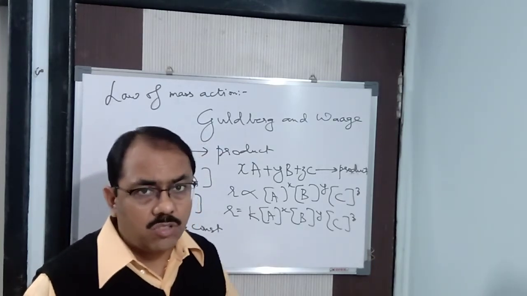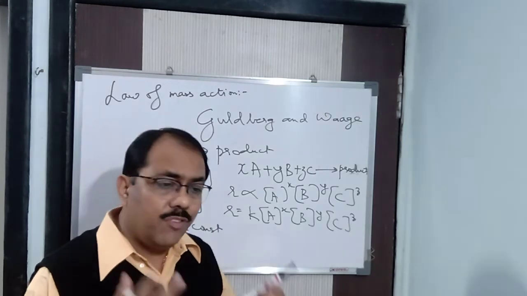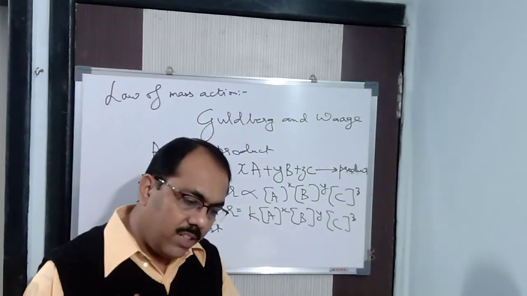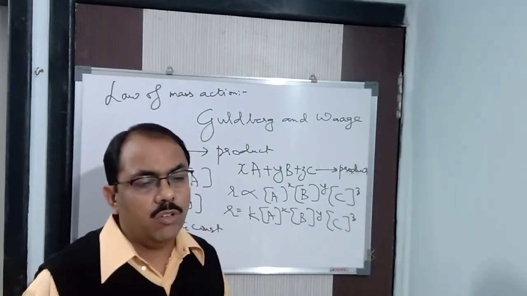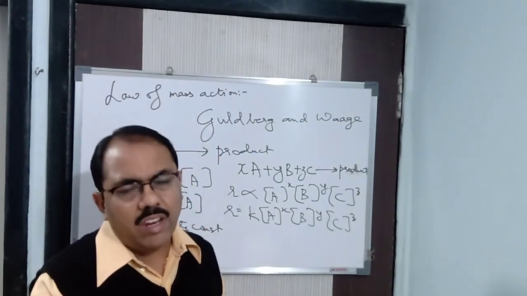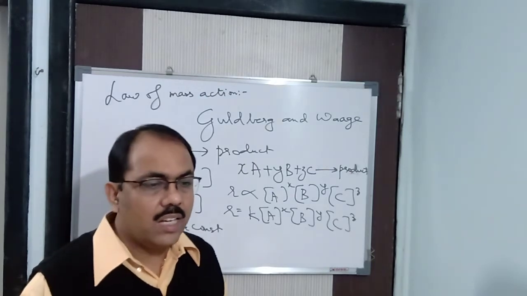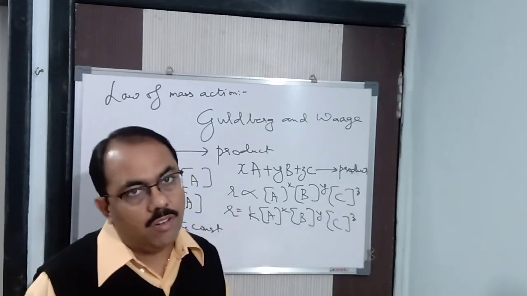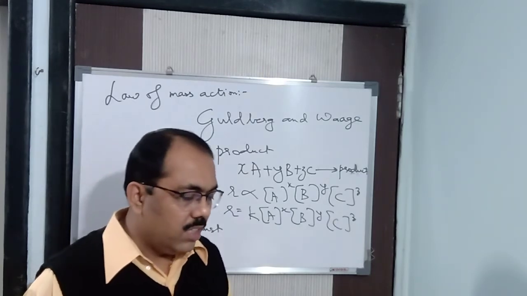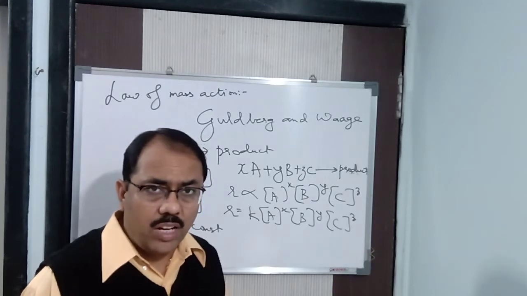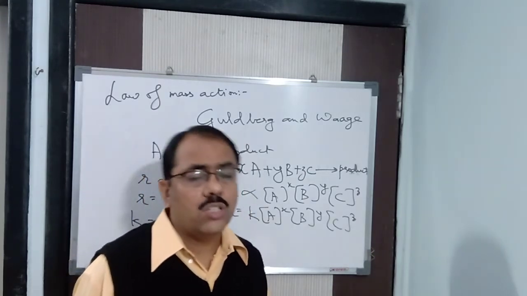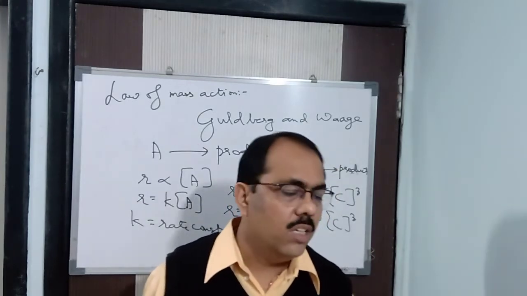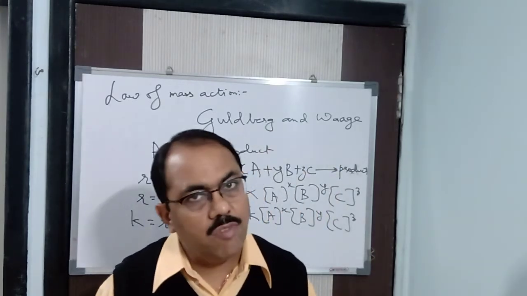How does it remain constant? That is what I am explaining. Before starting the reaction, there was some concentration of the solid. After the reaction is completed, you find the concentration of solid. You will find hardly any change, a very, very small, negligible amount. That means the concentration remains almost constant. For that reason, we say the concentration is 1 or unity. Because in case of solid, the reaction takes place on the surface and it's a surface phenomenon, due to which the change in concentration is very, very negligible, and we take the concentration as 1 or unity.